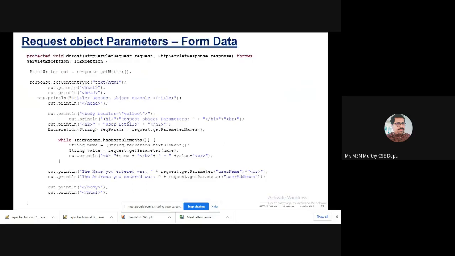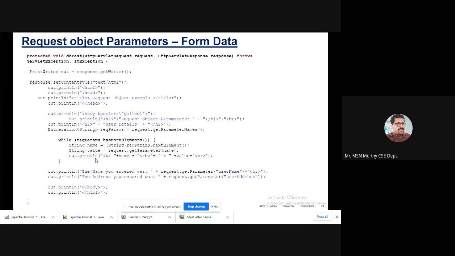Okay, so now you have to write your servlet program inside the doPost, since it uses the post method. I will tell you what is the difference between get and post. You see, this is all common, you know this. So now, enumeration of request parameters. Request is your doPost method's request object, this argument: HttpServletRequest.getParameterNames. So all the parameter names will be set to this request parameter.